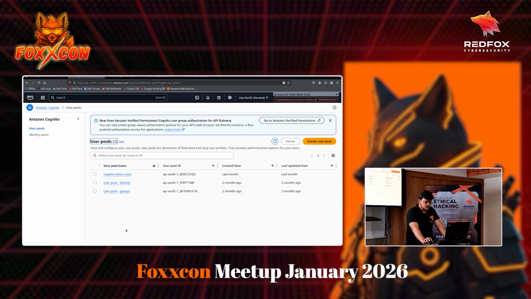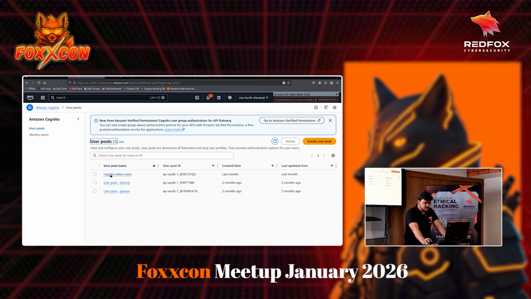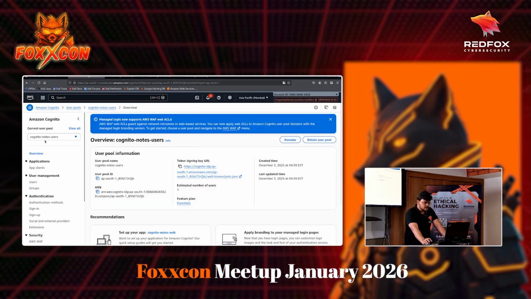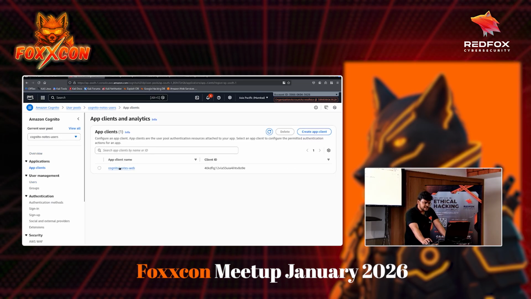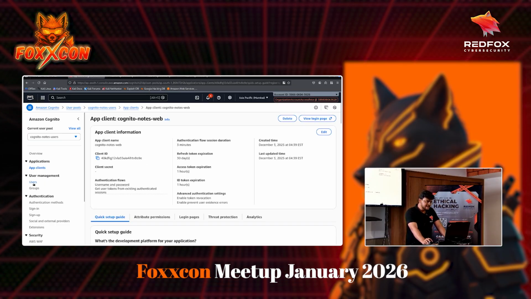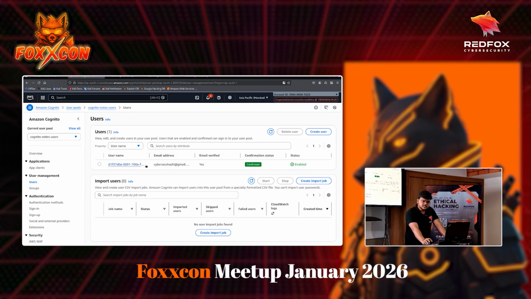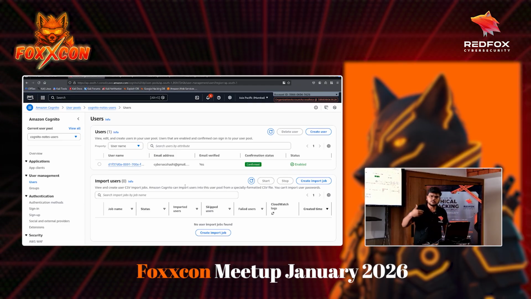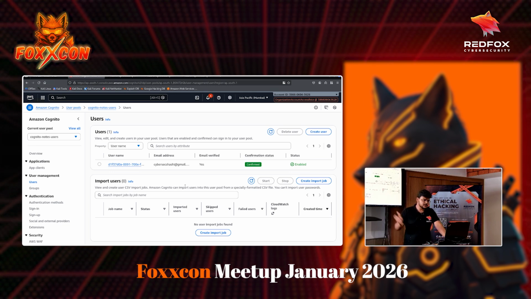Okay, so that's the Cognito notes. There are 3 user pools, but this is the one that I am using. Again, as you can see, we have app clients. The data about our web application is stored in the app client. Then we have users. As of now, there is a single user. Again, this is a test account. If more users sign up on this particular Cognito pool, then there will be more users.